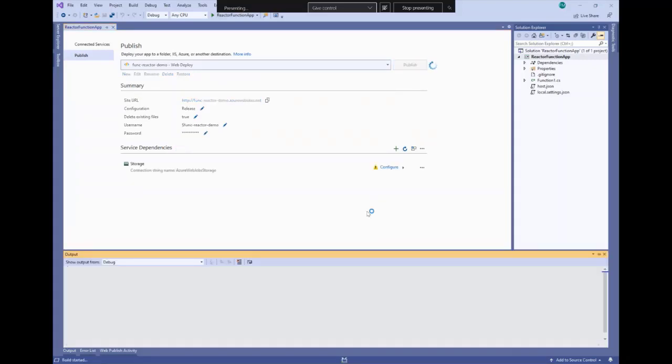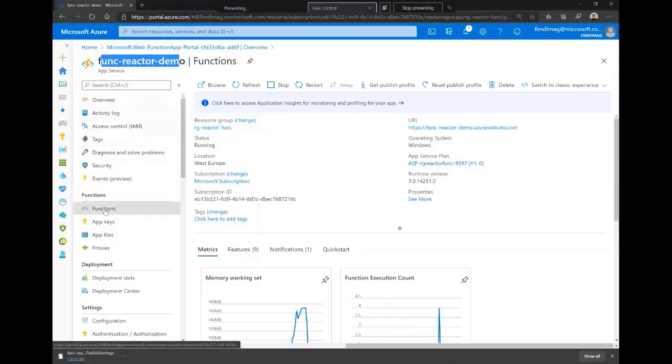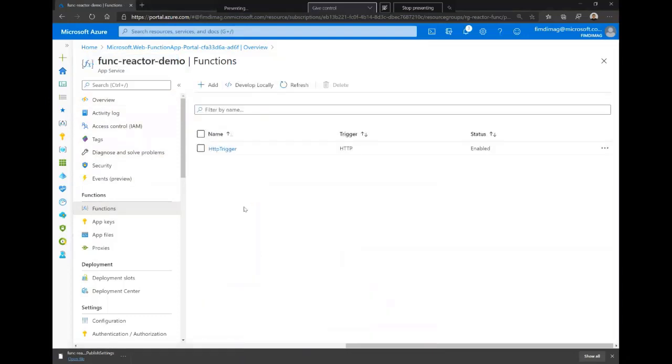We can click on publish, and here we're publishing our function directly to Microsoft Azure. So here we've already developed the function inside the portal, which is called the HTTP trigger, and then we developed another function locally, and then we're pushing this function to Azure.